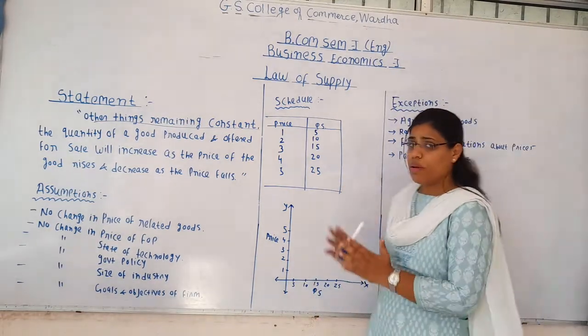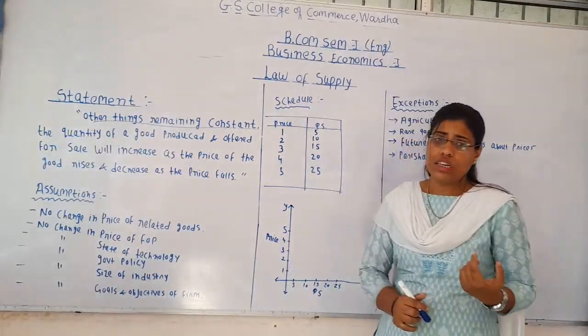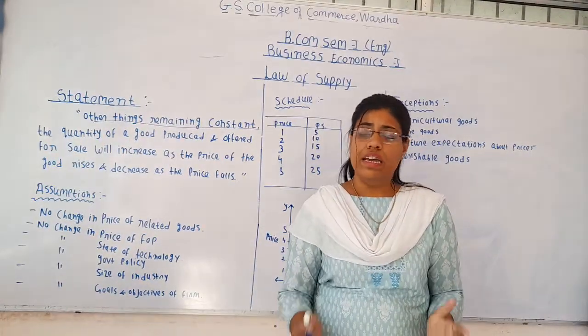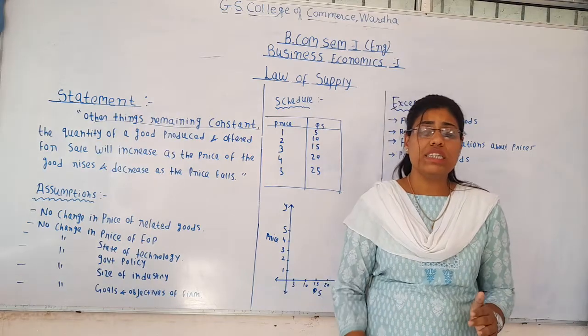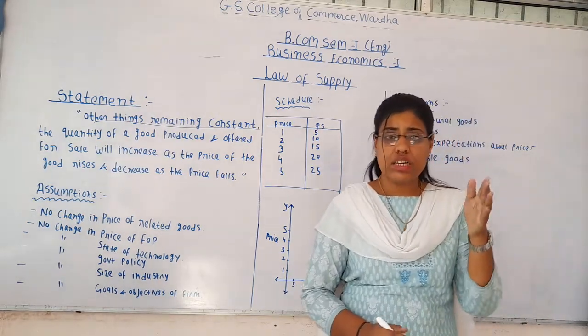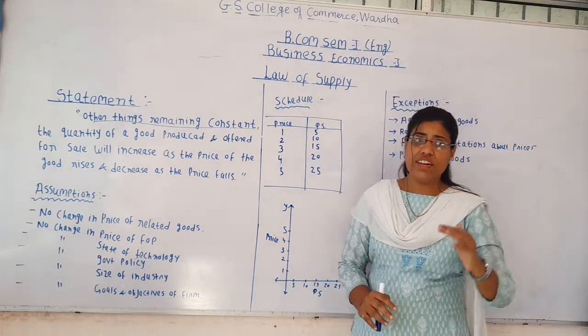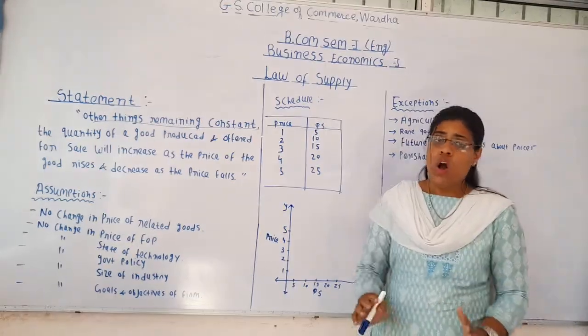So the law of supply establishes a positive relationship between price and supply. A positive relationship means when one variable increases, the other also increases, and when one decreases, the other also decreases.